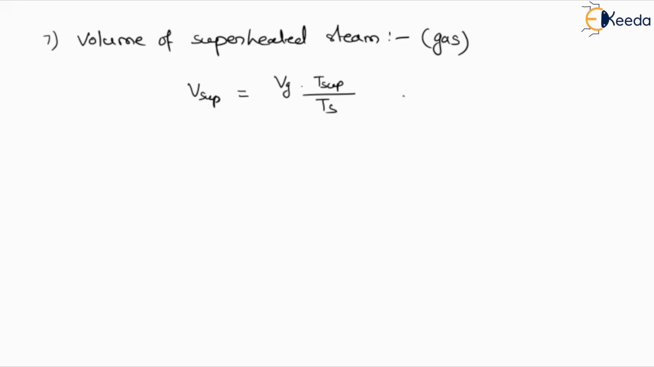And this particular formula we will define on the basis of thermodynamic relation. At constant pressure P, Vg is the volume of the saturated steam divided by saturation temperature, that is equal to, pressure being constant, Vfg, and in the denominator it will be T superheated. So by this formula we can define the volume of the superheated steam.